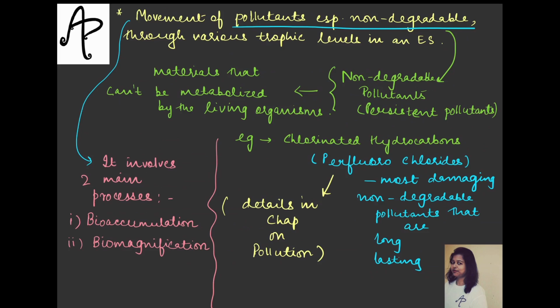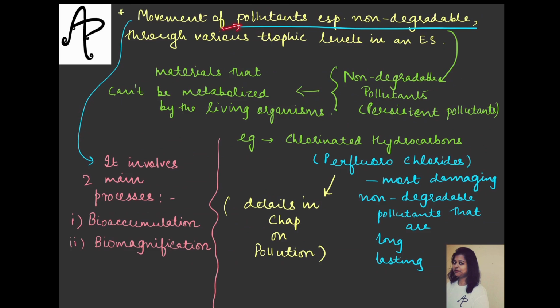Now if you understand that this transfer takes place, of course the organisms in the trophic levels will not be untouched by the pollutants because they are also present in the environment. So it is not that these contaminants will not be present there. In consumption this will also happen, okay. So what do you understand by this pollutant movement?